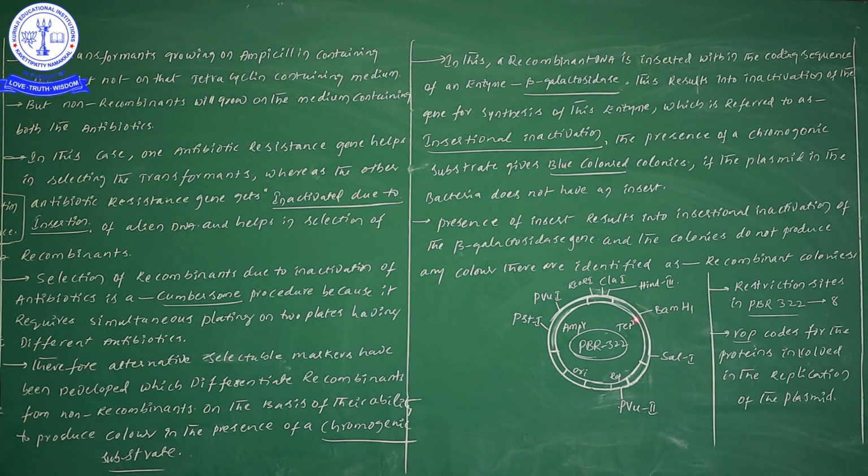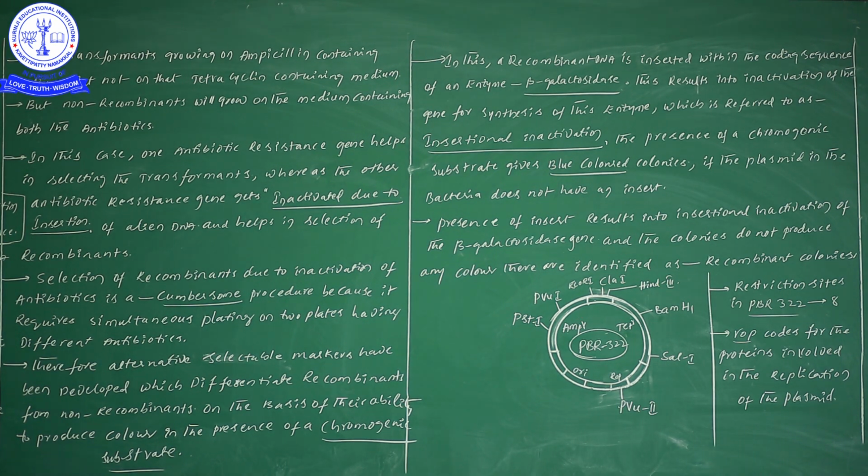Suppose we are incorporating our foreign gene at one particular location, in the tetracycline location. Why are we incorporating our foreign gene? We would like to get more copies. How do we get more copies? If this entire plasmid is multiplied, then our foreign gene will be multiplied along with it. For the duplication of this plasmid, the rop gene is required. If the rop gene is involved in replication, then the entire plasmid will be multiplied, and along with it the foreign gene we incorporated in the tetracycline region will also be multiplied.